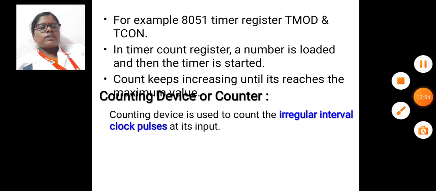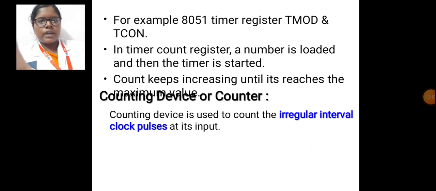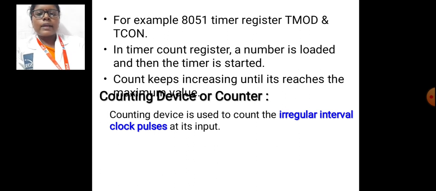The sixth one is the running or stop state, which means active state or blocked state. The seventh one is the finished state, which means stopped after the preset time interval or timeout. The next one is the reset enabled or disabled state. Next one is the load enabled or disabled state. Next one is the auto reload enabled or disabled state. Service routine execution enabled or disabled state.